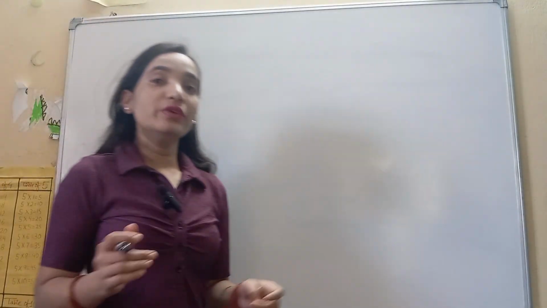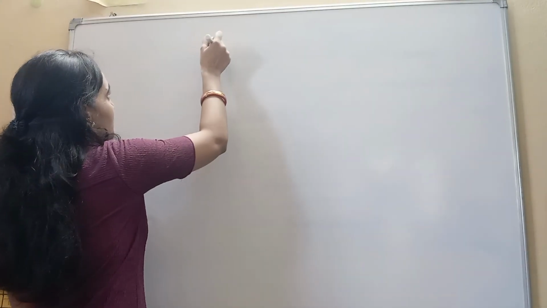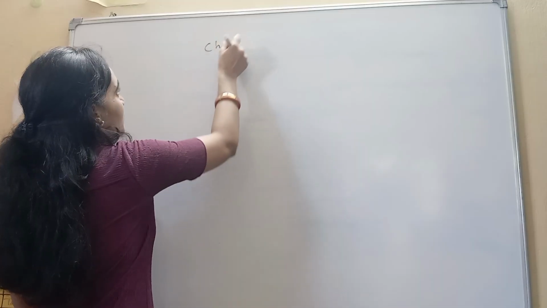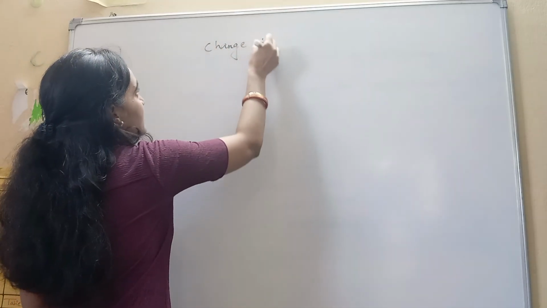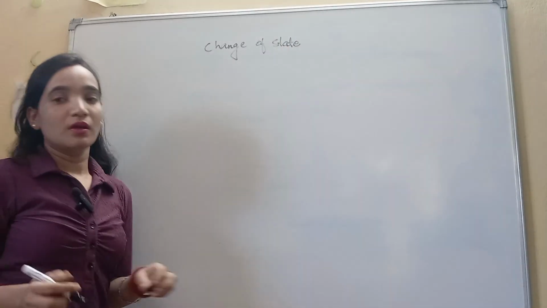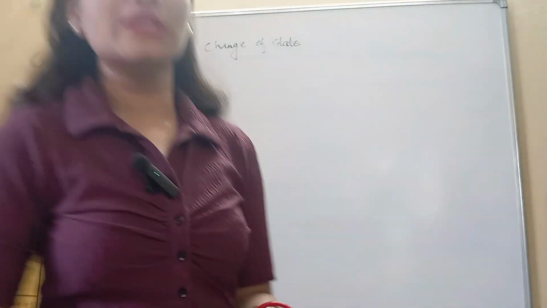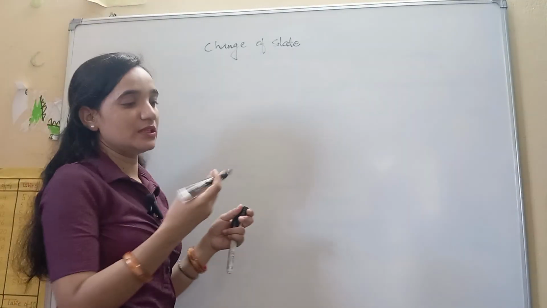So now we are going to discuss change of state. Basically, when we talk about change of state, we talk about three things.